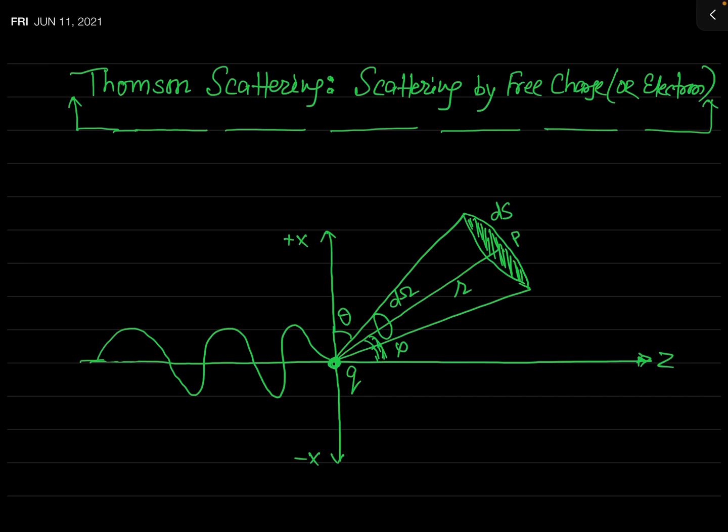Now let us consider a plane polarized electromagnetic wave. First of all, I would like to convince you that this problem will be dealt in two parts. First, we will consider that our electromagnetic wave is plane polarized. You know what a plane polarized wave is. In a plane polarized wave, the electric field vector oscillates in one and only one direction, not in all possible directions.